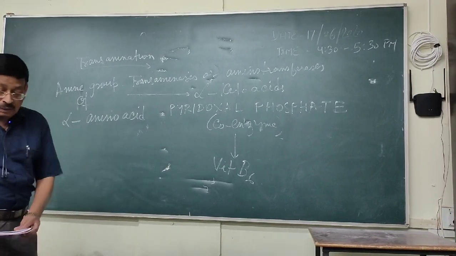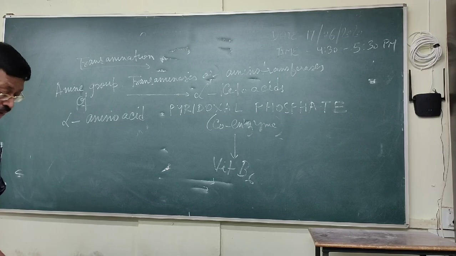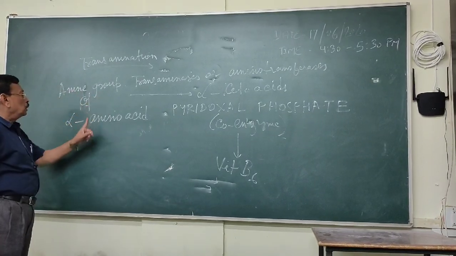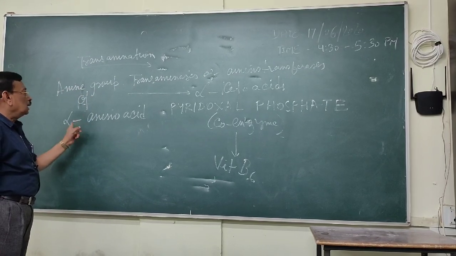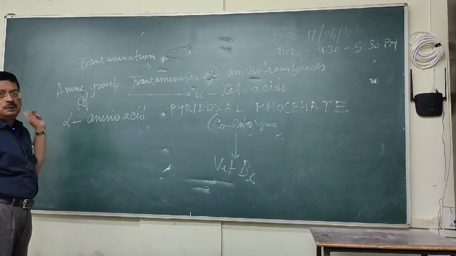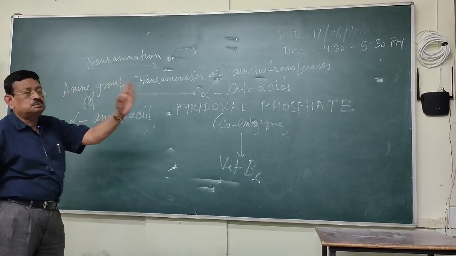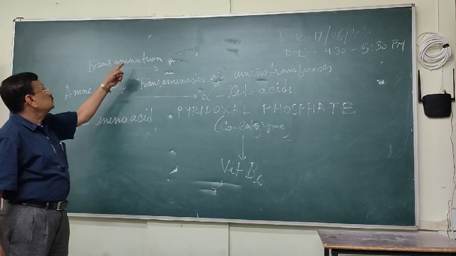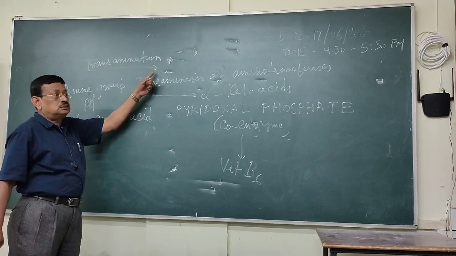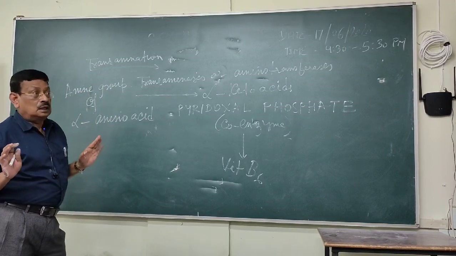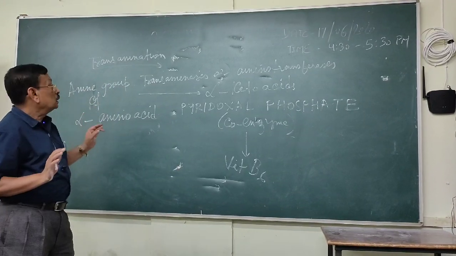So what happens? You have to remember this equation, and you can see the amine group of amino acids, that is the alpha amino acid. I have told previously what is alpha amino acid. Transamination means the amino group is removed or rather transmitted.